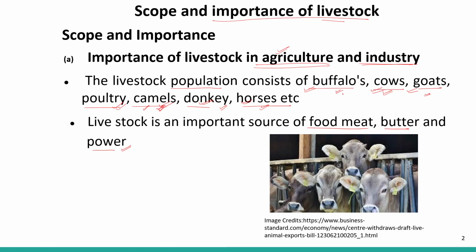These are the animals that provide milk, okay? And our dairy industry is totally based on milk. So we get milk from buffaloes, cows, goats and camels. Some animals are also used for traveling, like donkeys and horses.